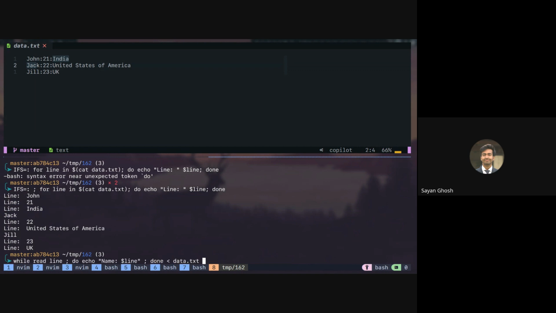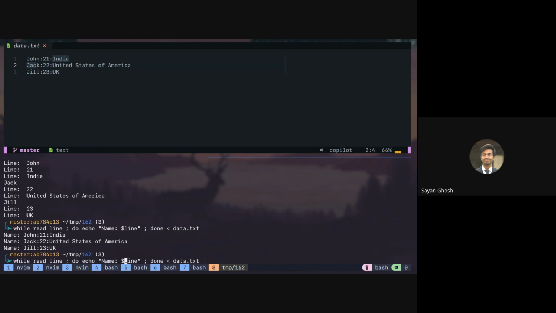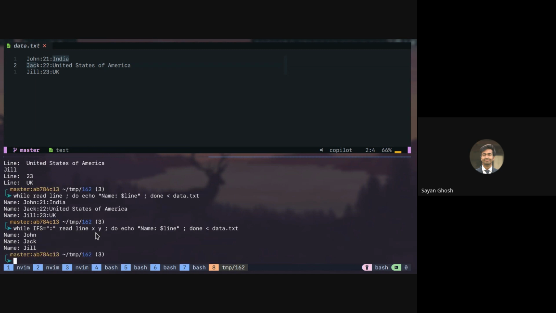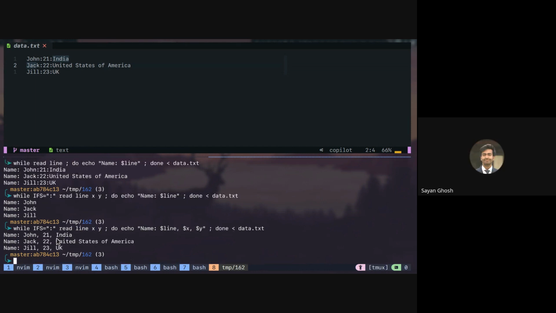But if we are doing it in the while loop, whether we give the IFS or not, it will not make any difference. So for example, if I set the IFS to be colon here, then read will split by colon and it will take 3 things. So if I give line and then X and Y, it will take the name in line, the age in X and the country in Y. So here if we print $X and $Y also, it will be printed.